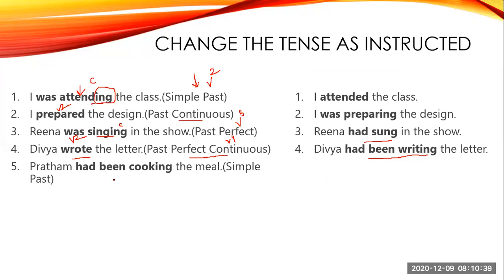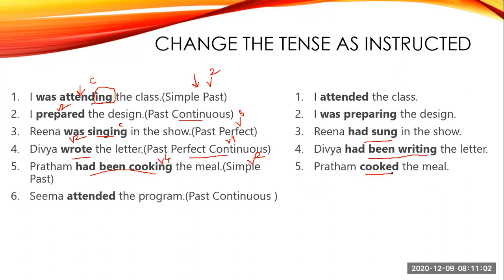Okay, so your Pratham had been cooking the meal. So your had been, this is your fourth form, and this is your perfect continuous tense, past perfect continuous tense, and you have to change this to simple past tense. Now simple past tense means V2. So your cooking will become cooked. So your Pratham cooked the meal.